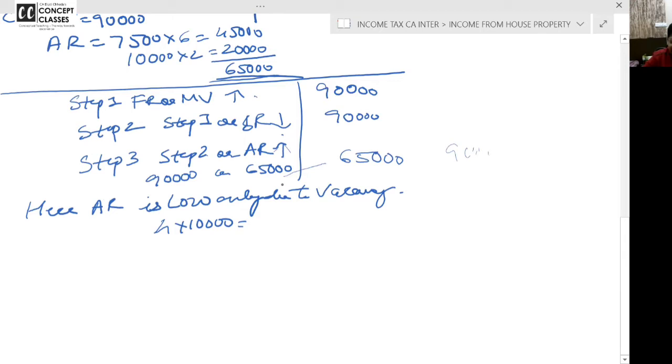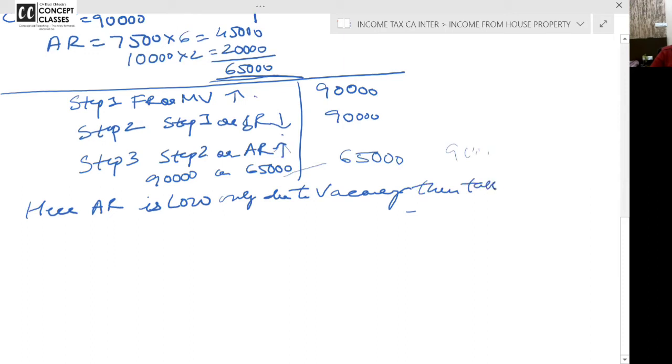Because actual rent is low, agreed, but it is low only because the property was vacant for 4 months, October, November, December, January. If property was occupied, I would have got 40,000 more, plus 65,000, 1,05,000 I would have paid tax. So here in the third step, actual rent is low only due to vacancy. Then take actual rent.